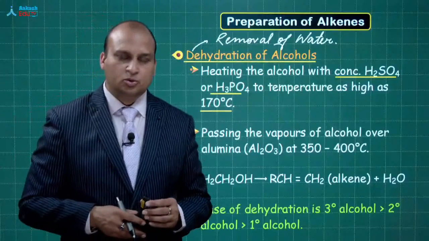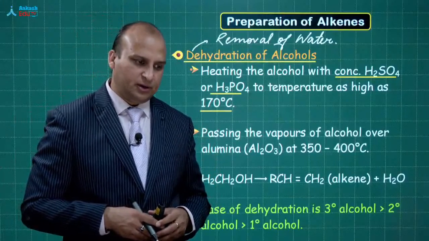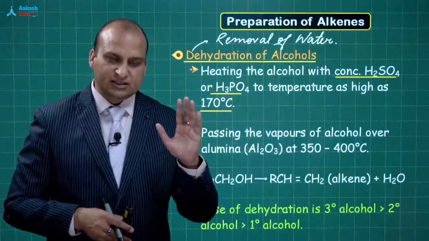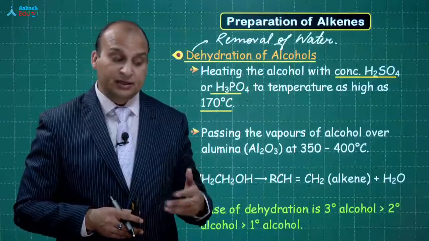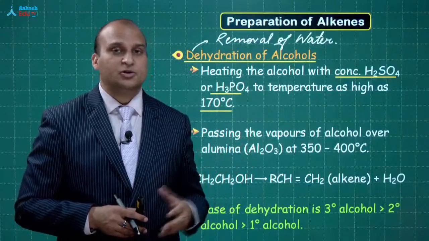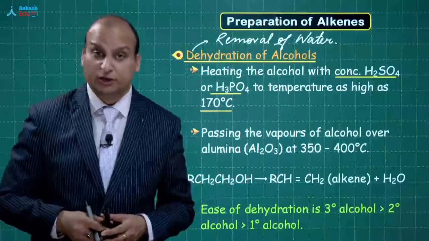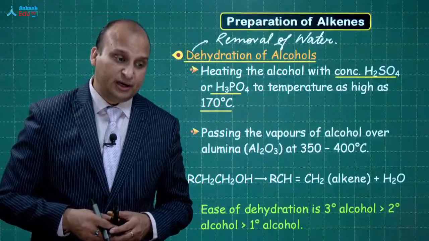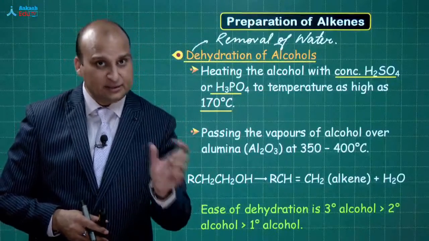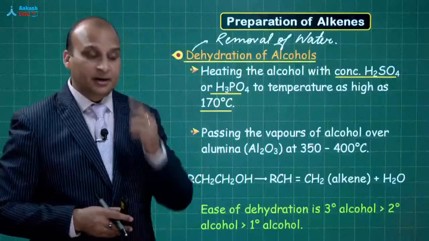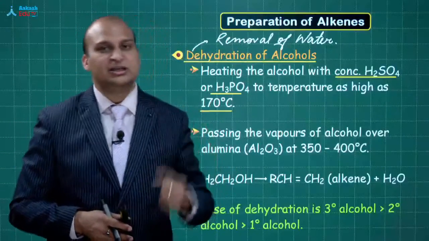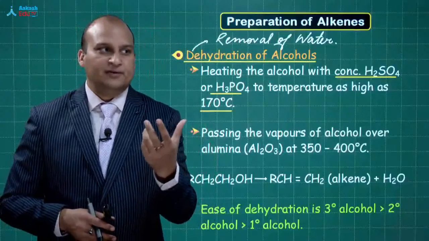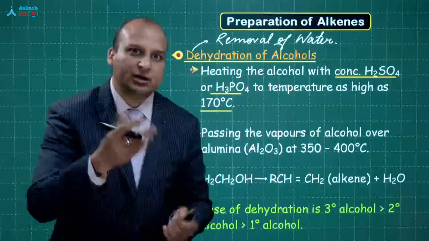Anyways, so Anushka beta, when you are talking about pyrolysis, the simplest possible alkene would be a major product, but it depends upon what reactant you are taking. Say for example, if you are taking butane, you can get ethene, you can also get propene, but it will always be easier for butane to break into two ethene molecules, because if you make propene, what will happen to the rest of the carbon?